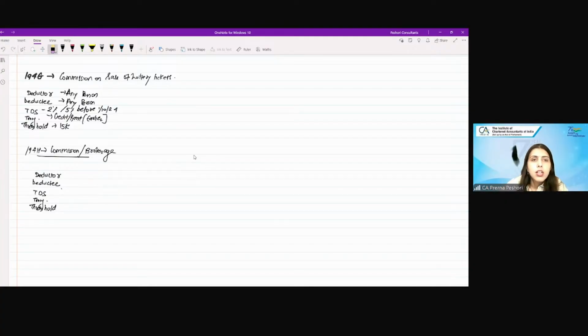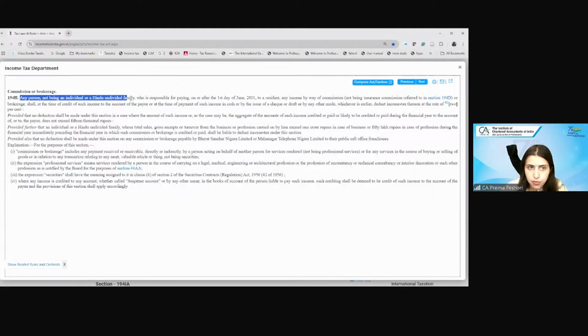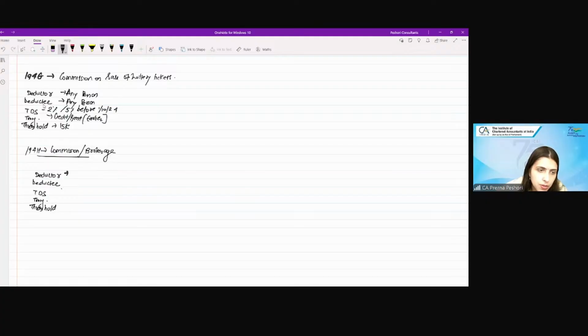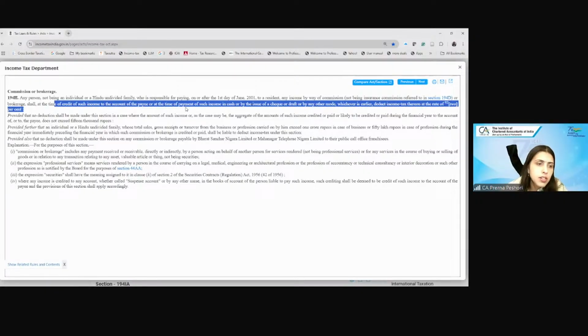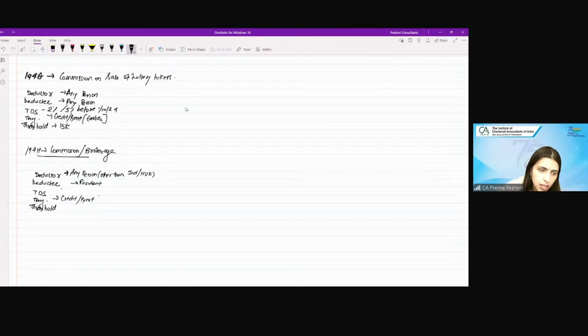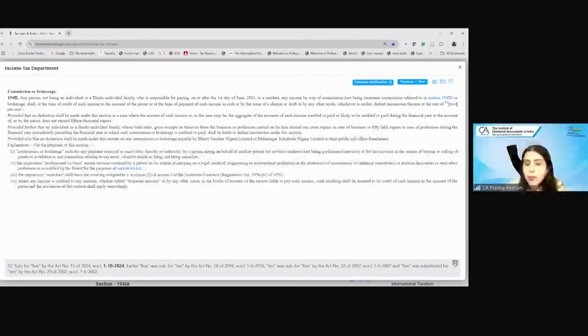Okay. Now here what they are saying is, any person not being an individual or HUF who is responsible for paying to a resident any income by way of commission, not being the insurance commission or brokerage. So here what they are trying to say is, any person, first of all, the deductor, shall at the time of credit or at the time of payment, whichever is earlier. So the timing is credit or payment, whichever is earlier, deduct the income tax. Till 1/10/24.